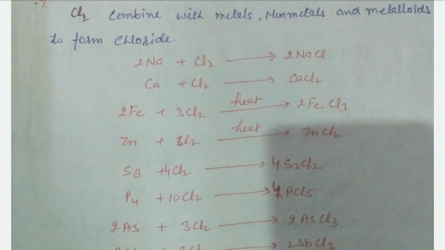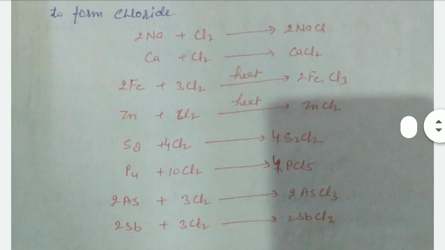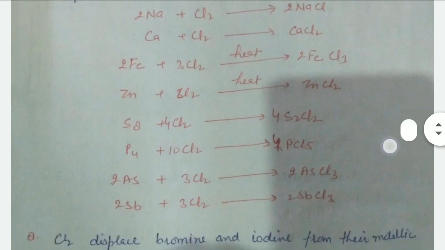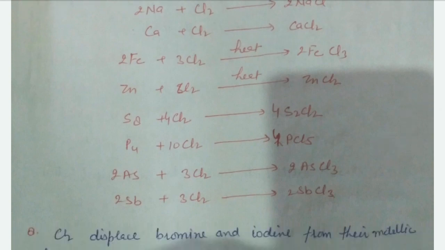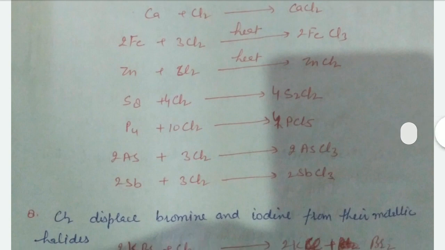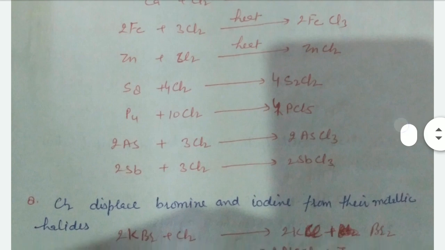But low reactive metals like iron, aluminum, zinc, copper, etc., react with chlorine when heated to form chlorides, like Fe plus Cl2 heated to form ferric chloride, and also zinc chloride, copper chloride, aluminum chloride, etc.